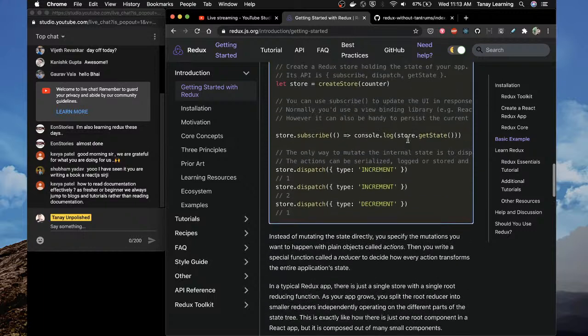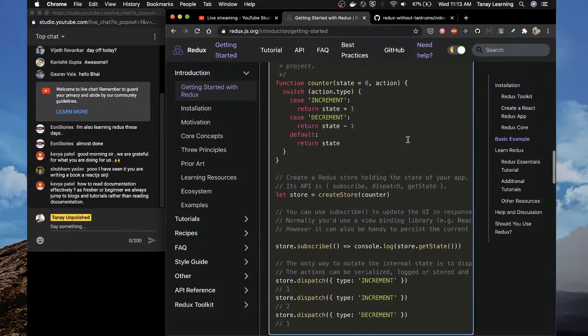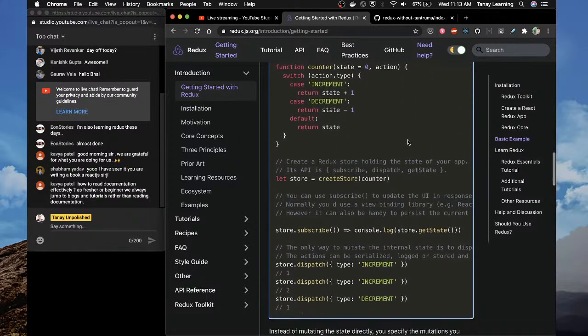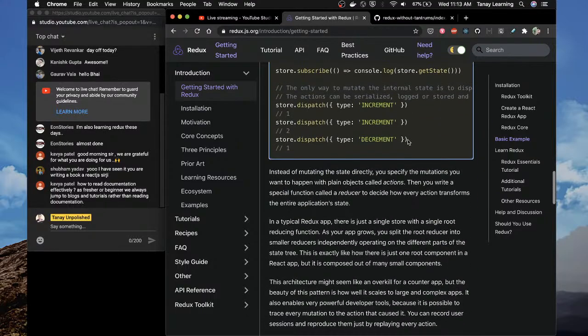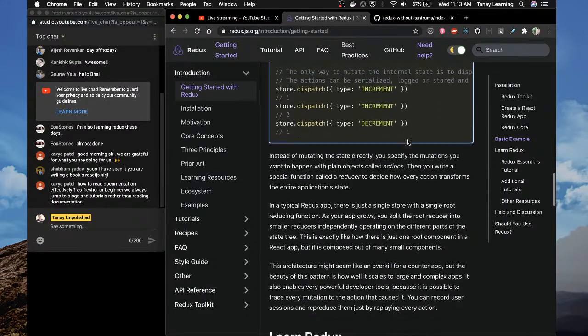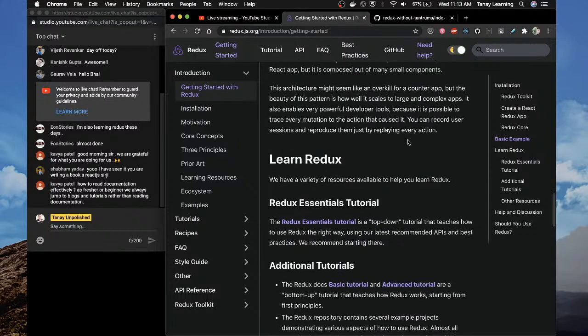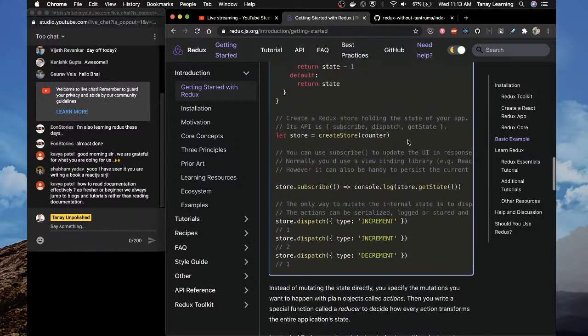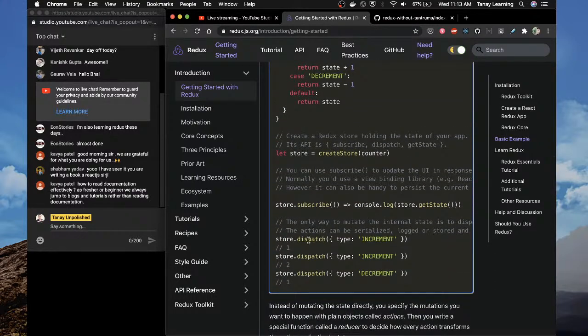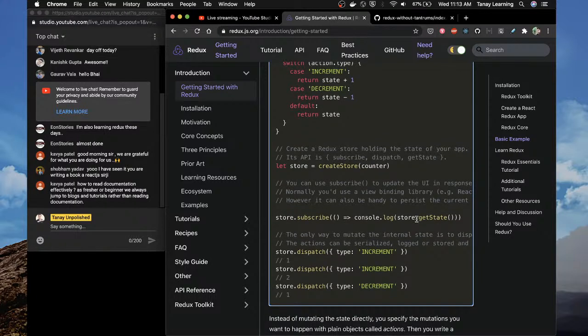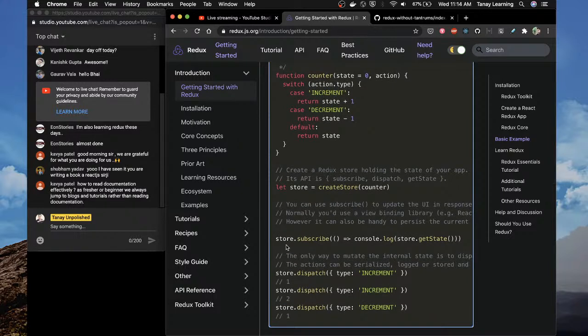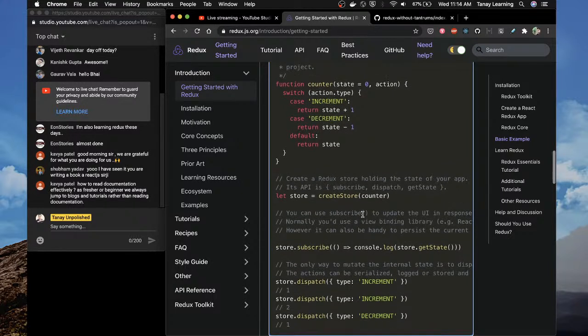Okay, so this is what it's doing. It's trying to do a counter and it dispatches. This is without React. Cool. So the basic things in Redux are the same. You have the same idea wherein you dispatch something on the store, which is called an action, and then you subscribe to this store. In React, you subscribe to this and re-render this tree.